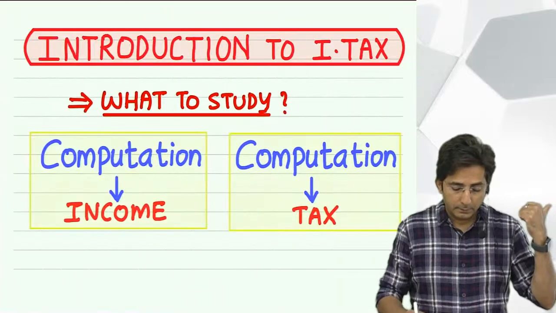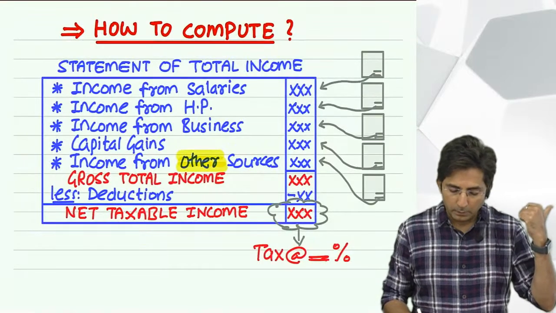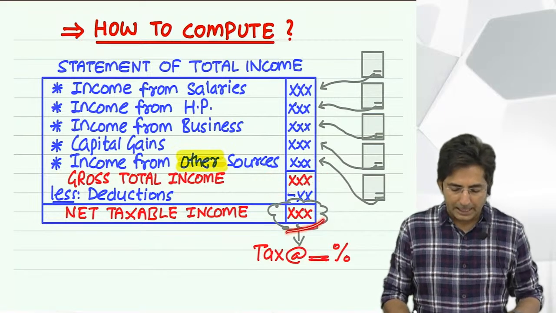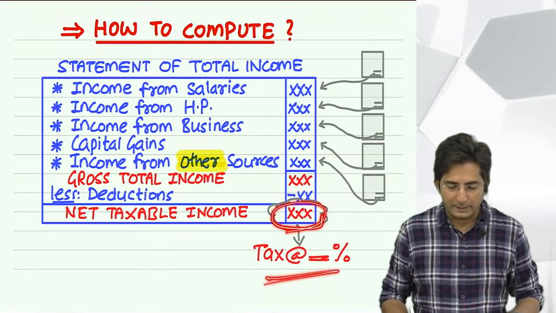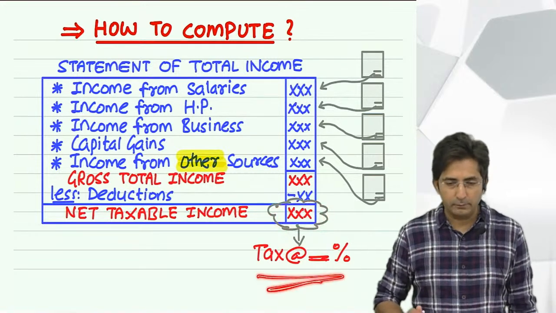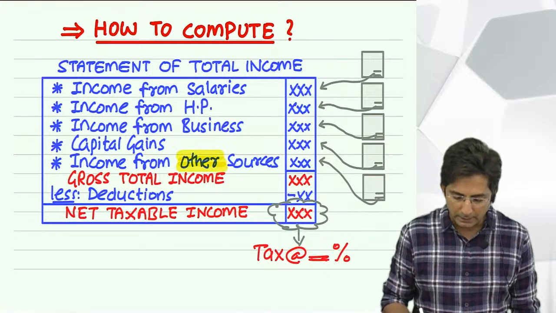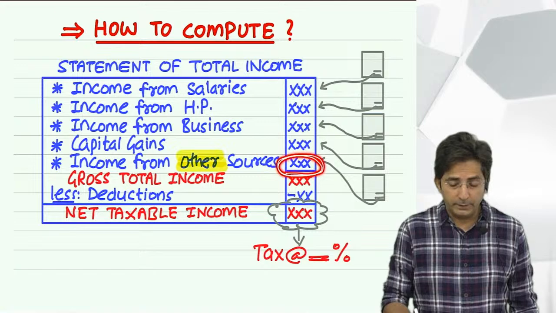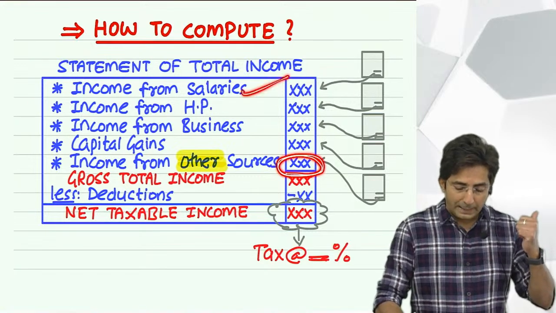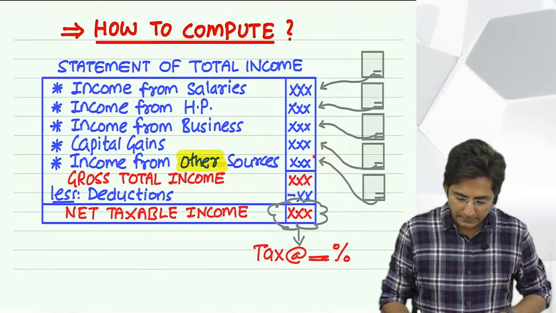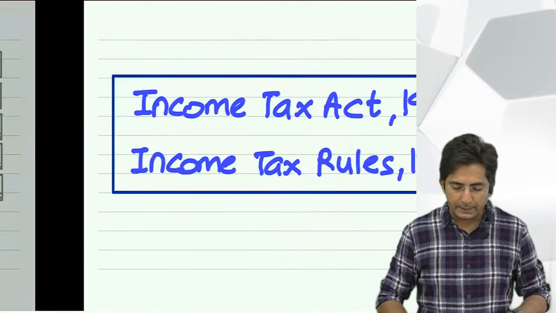What we get is called gross total income. And then there is something called deductions and then net taxable income. On this you compute tax at the rate of certain percentage. But how to calculate tax, that we have not started. We have just started with how to calculate this figure. And this way we have the mission of learning to calculate each and every amount in this statement. Okay. So in income from other sources, there was a keyword I gave you.